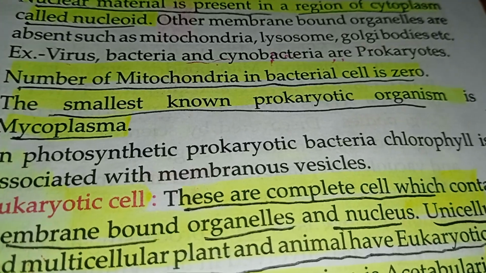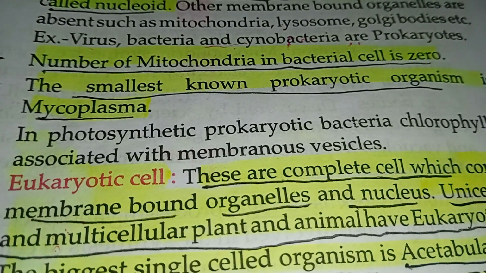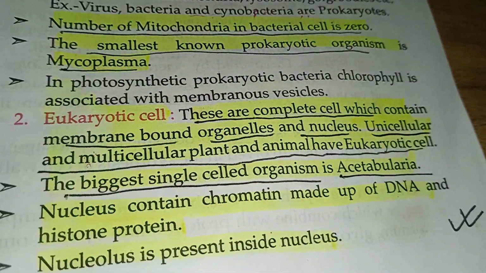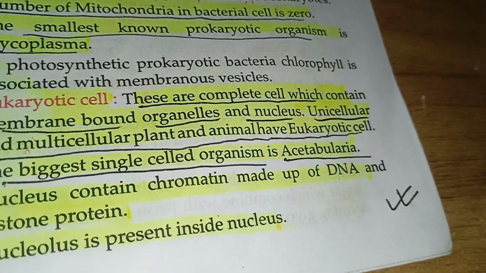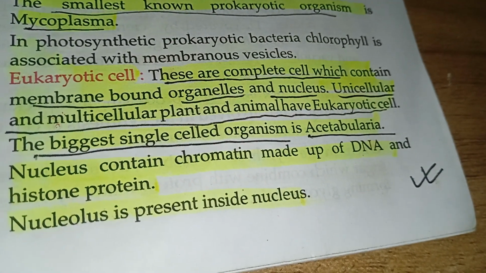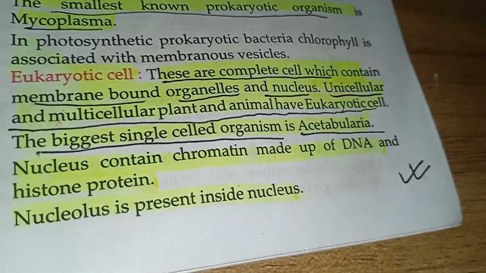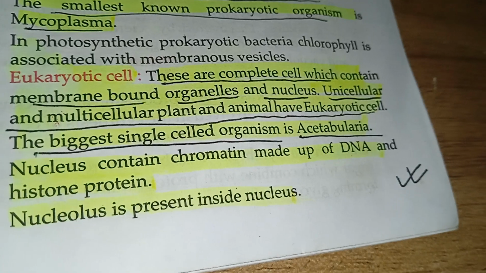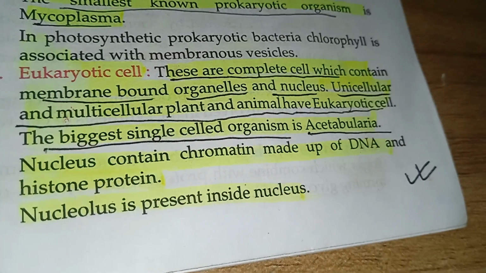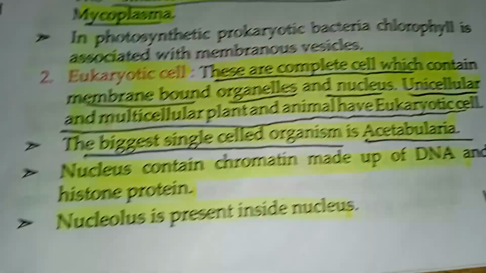Eukaryotic cell: these are complete cells which contain membrane-bounded organelles and a nucleus. Unicellular and multicellular plants and animals have eukaryotic cells. The biggest single-celled organism is Acetabularia. The nucleus contains chromatin made up of DNA and histone protein. The nucleolus is present inside the nucleus.